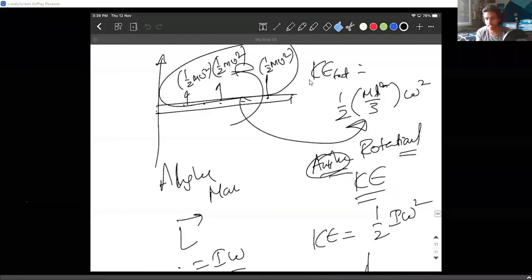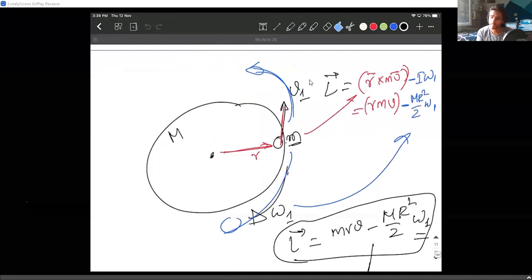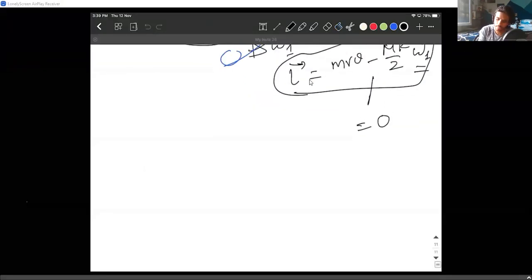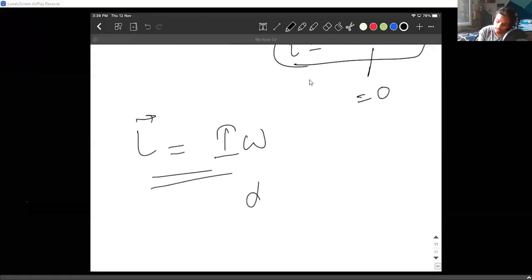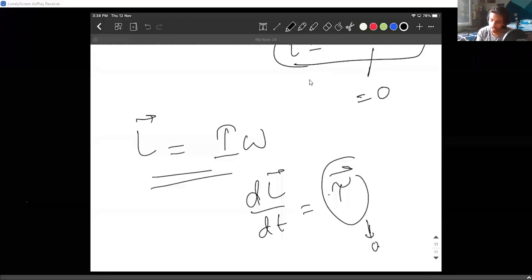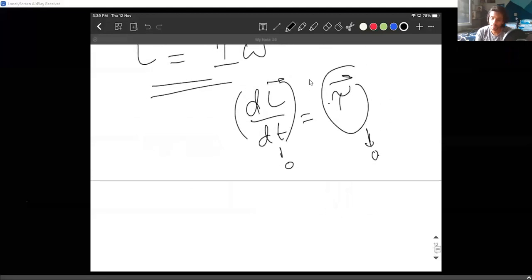We've talked about angular momentum, how we write the angular momentum of a body about different systems, in different situations. Angular momentum is always written like this. We've already talked about this, and I even talked about the idea that dL by dt is also torque, and whenever the external torque is zero, the change in angular momentum is zero, which means angular momentum must remain constant. If the angular momentum is remaining constant, that's what we call conservation of angular momentum, right?